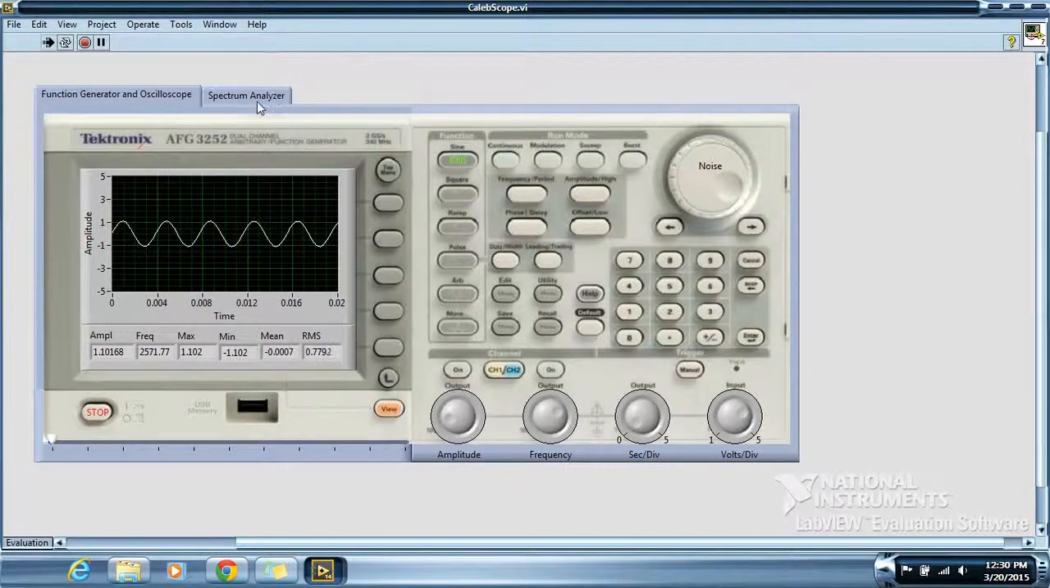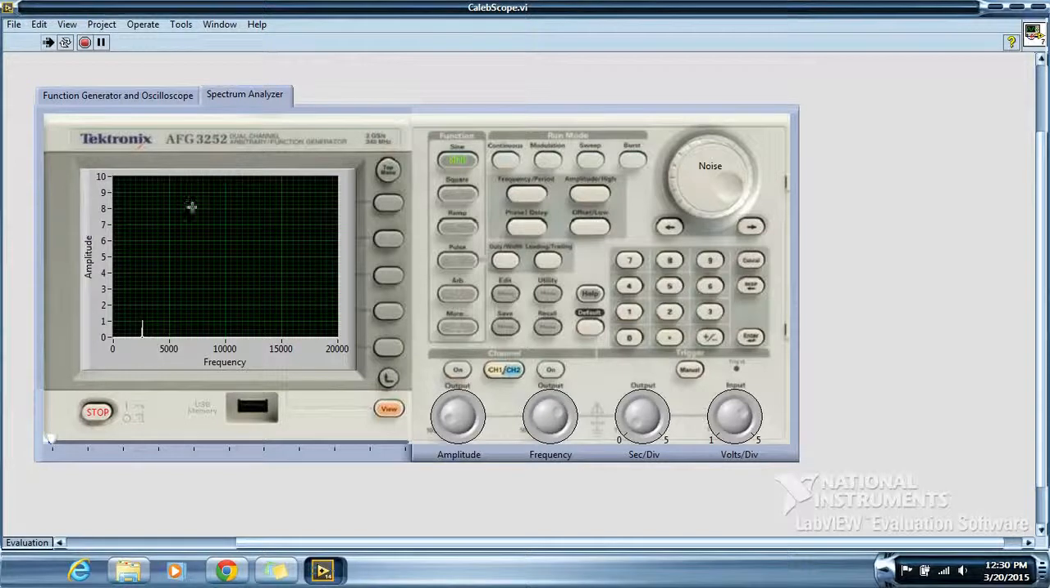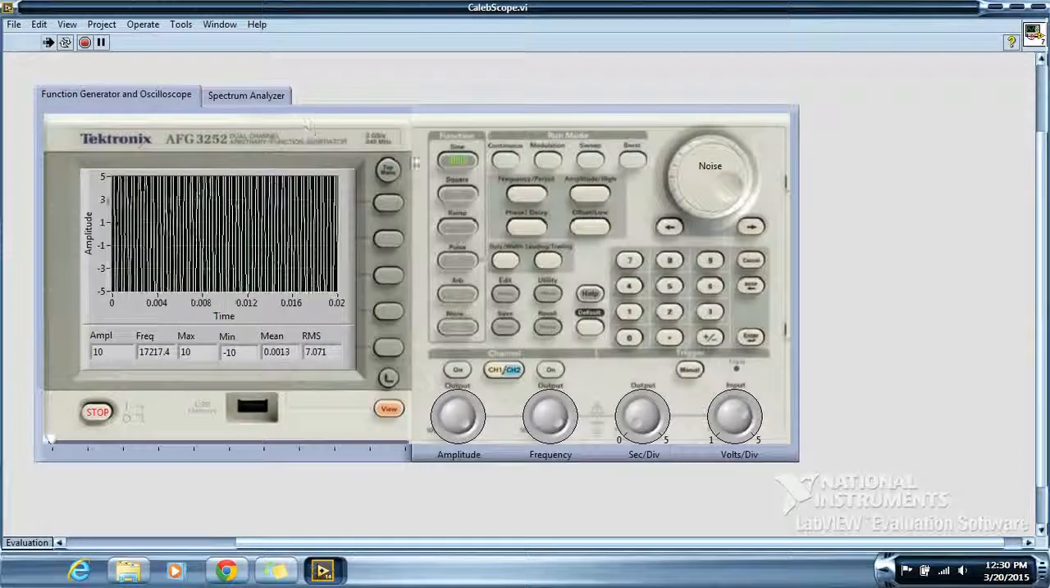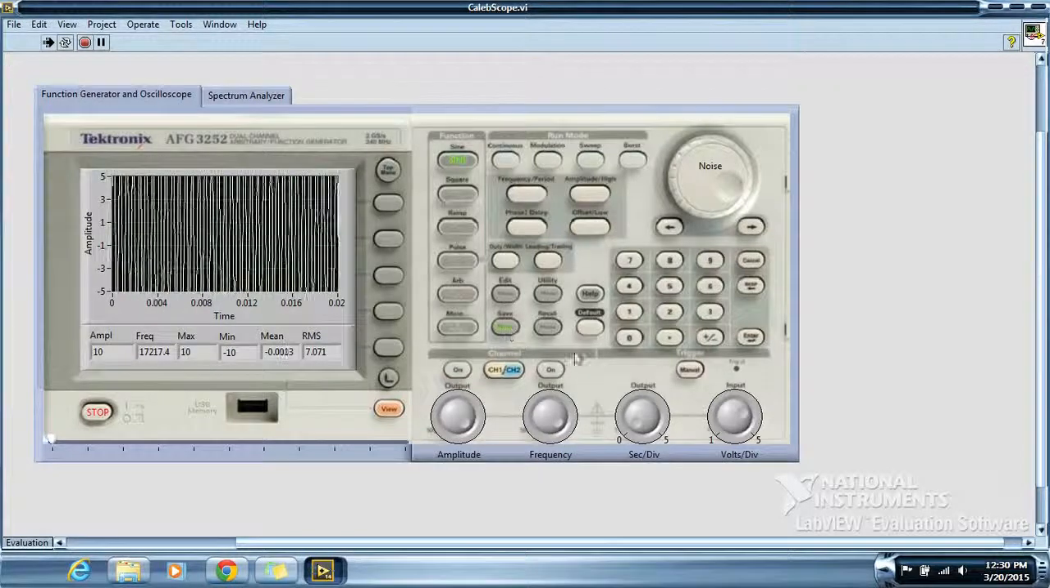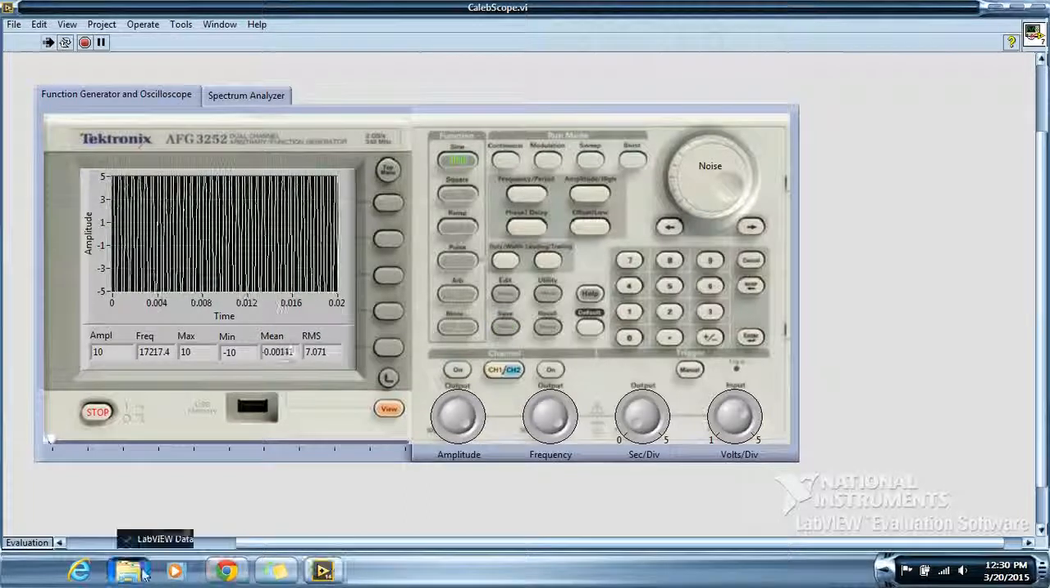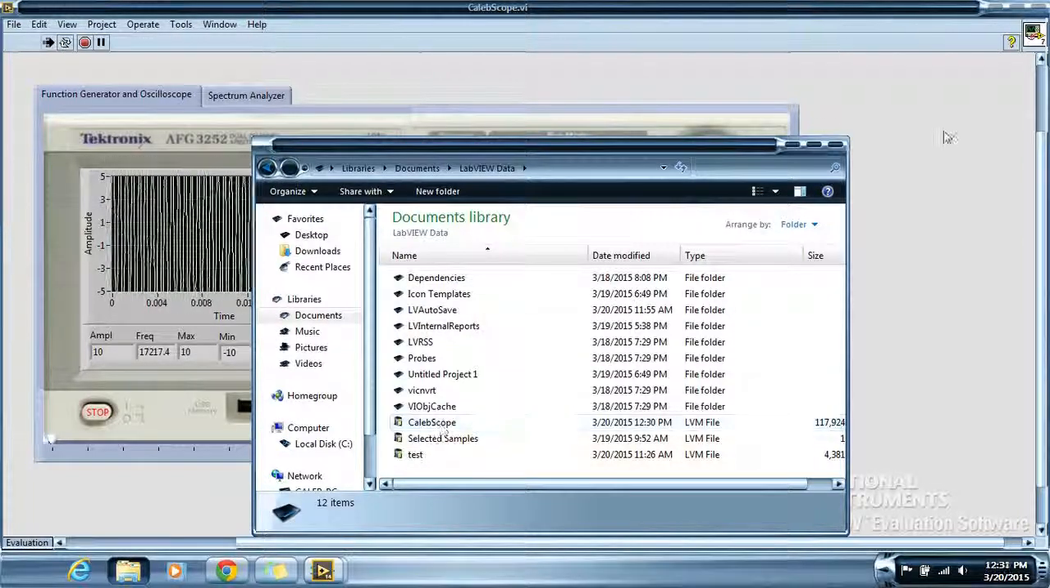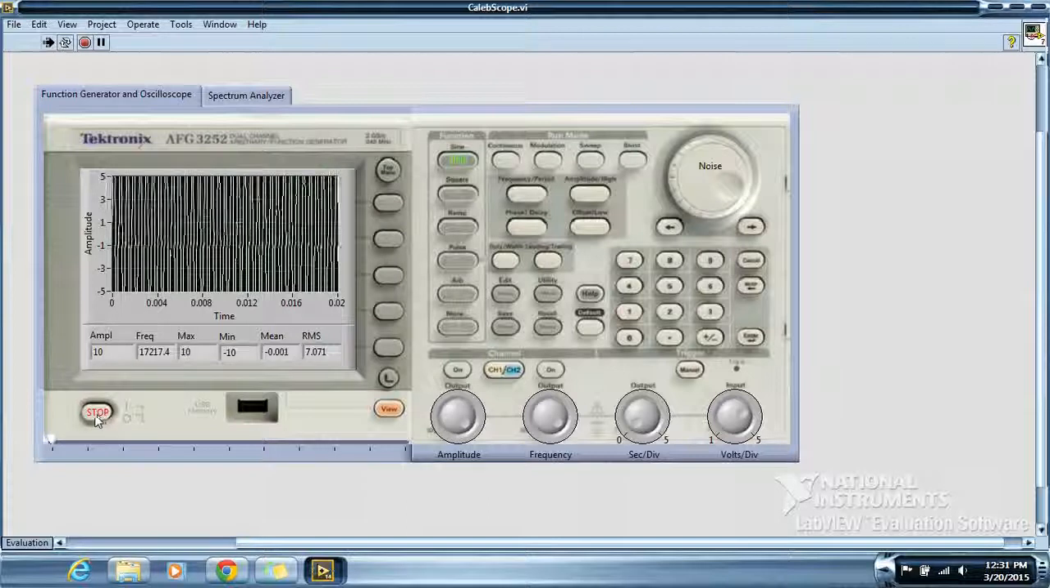And over here with the spectral analyzer, I can increase the amplitude of the signal. I can move on and adjust the frequency. Back in the function generator and oscilloscope window, I can also click on the save button to store the data to oscilloscope.lavm.